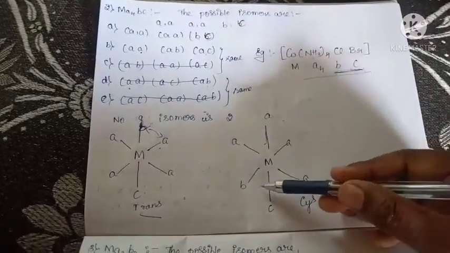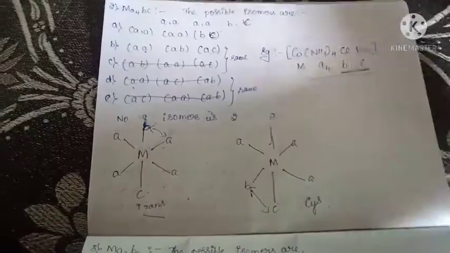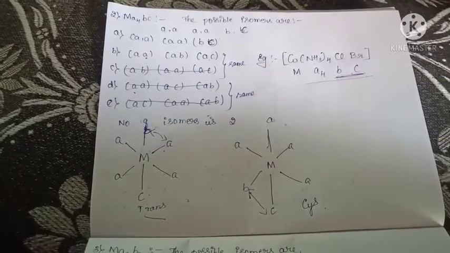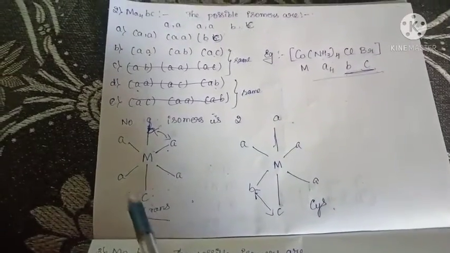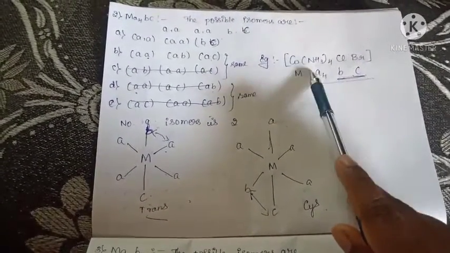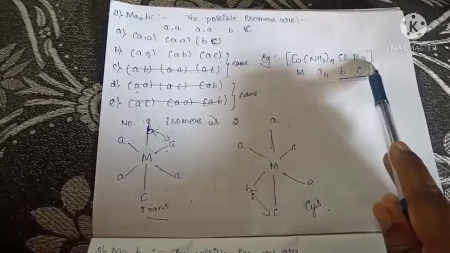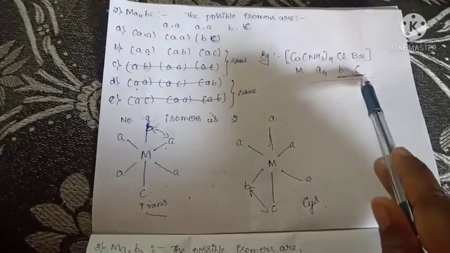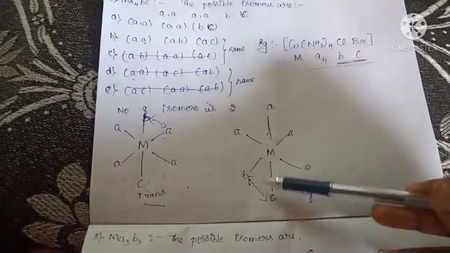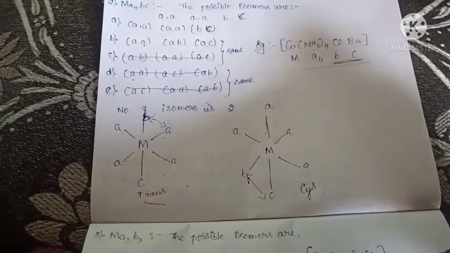Here B and C are on the same side, and that isomer is called a cis isomer. I think all of you get this point. Trans means you have to consider that there are 4 same ligands here, so that's why we get confusion. In that case we have to consider the other 2 ligands. If the other 2 ligands are present on opposite sides, that is the trans isomer. If the other 2 ligands are present on the same side, that is called the cis isomer.